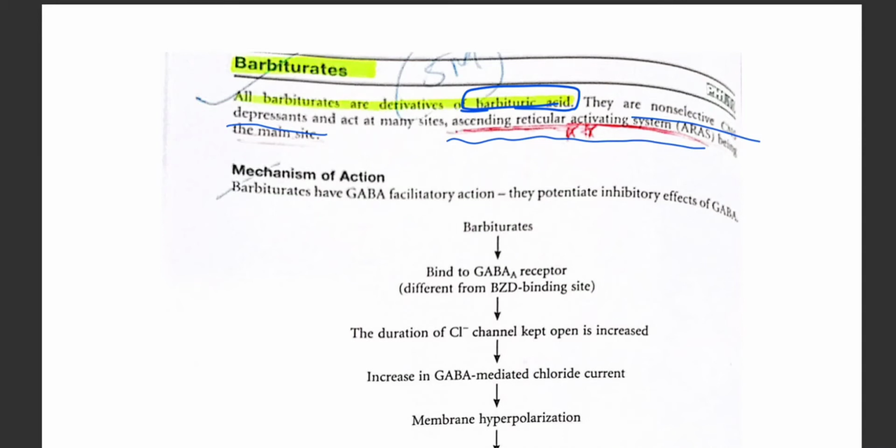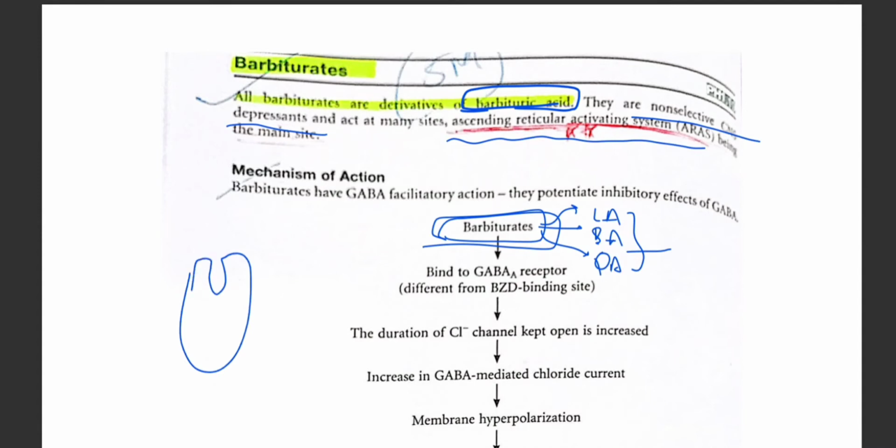So it's one of the most common sites for the barbiturates to act. The mechanism of action is quite the same for all the sedatives and hypnotics, the same one as we have studied in the benzodiazepines. Same continues for all the three categories, that is barbiturates, benzodiazepines, and non-benzodiazepines. As we know, the barbiturates are divided into three types, that is the long-acting, short-acting, and the quite short-acting ones, and their respective examples. These barbiturates mainly bind to the GABA receptors, as we have studied.